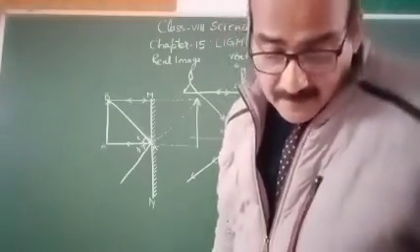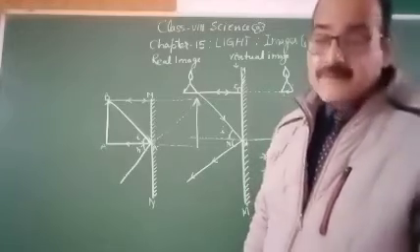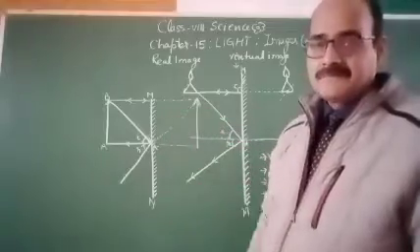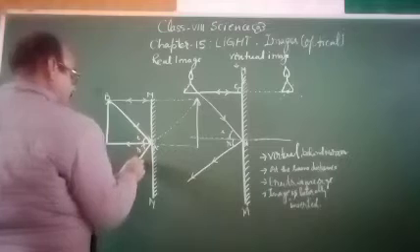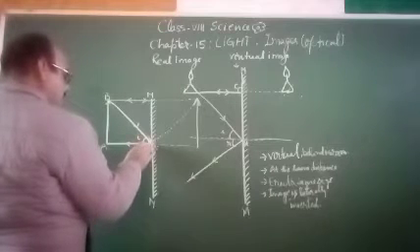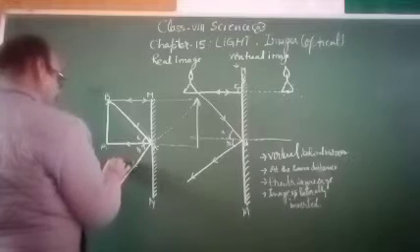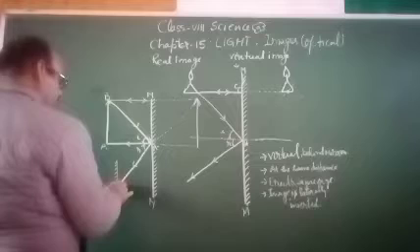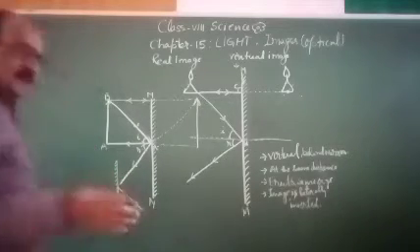My dear students, another thing is, can this reflected light be reflected again? Suppose this is the reflecting light, and here there is another mirror. So what happens? This light will be re-reflected.